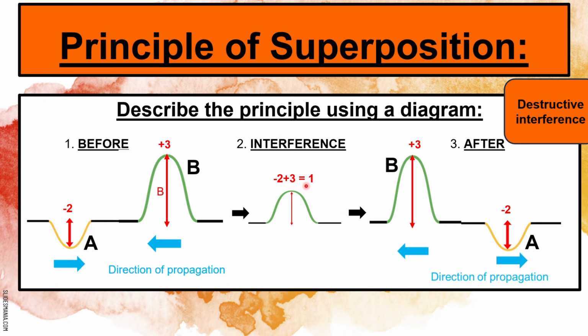What does the plus indicate? It means we have a crest with an amplitude of 1 centimeter, and then after interference the two pulses are going to move past one another. A once again initially was on the left, B was on the right. After interference, B is now on the left side while A is on the right-hand side. Once again, also pay attention to the direction of propagation. Before interference the pulses were approaching one another. After interference, they are now moving past one another, so they are moving in opposite directions.